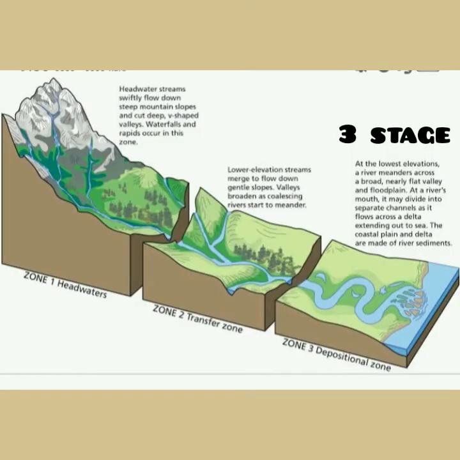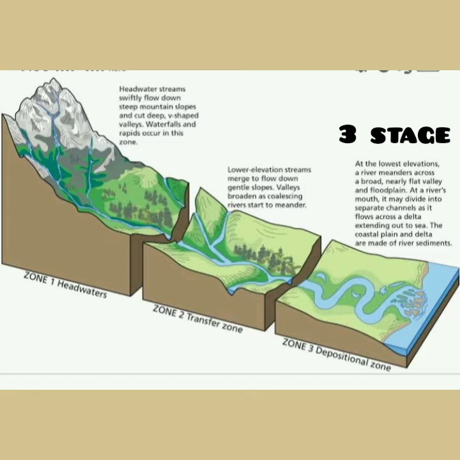The third stage of the river begins before it reaches the sea. Towards the end of its journey, the river becomes very sluggish. Due to its sluggish movement, it deposits all the sediment at its mouth. Sluggish means, students, slow.